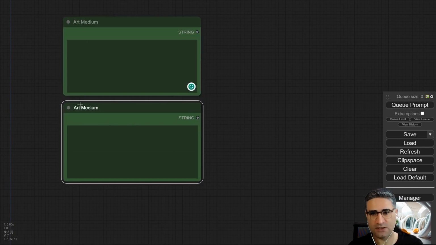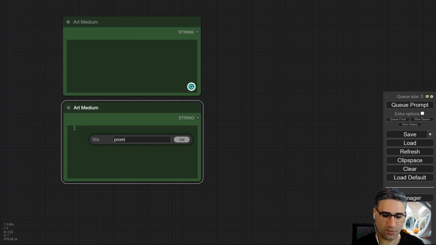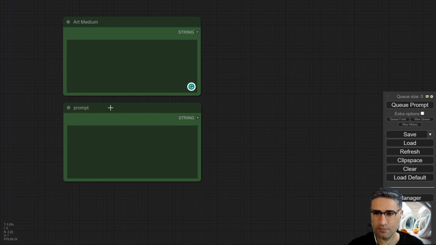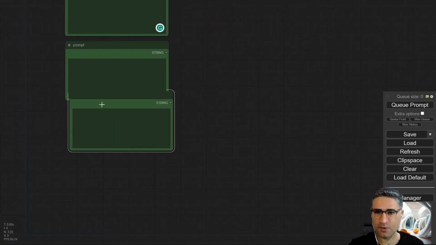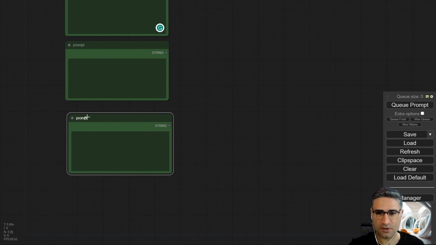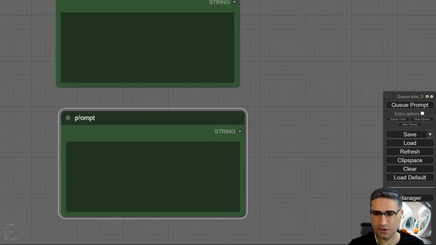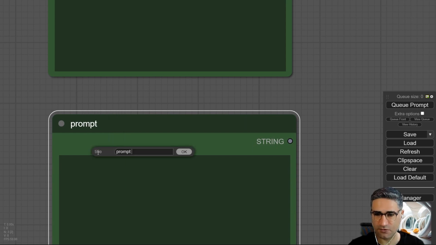I will create the second multi-line string, and in the second one I want to explain my prompt. Okay, and also I need one other. Okay, this one, the third one, is used for CLIPL, so I will rename that to CLIPL.